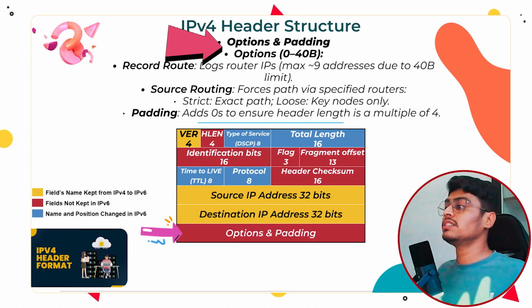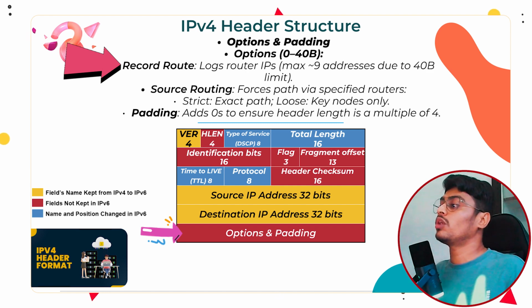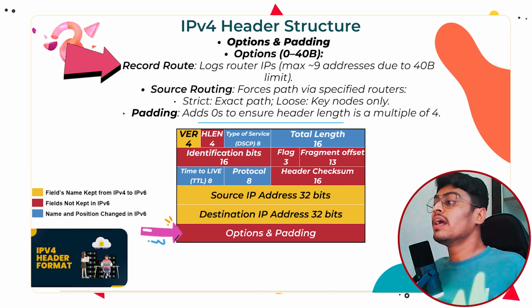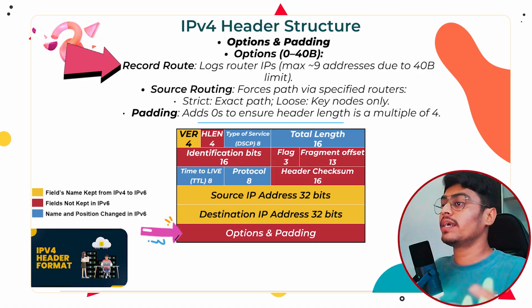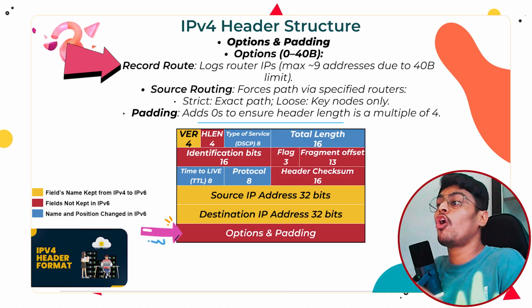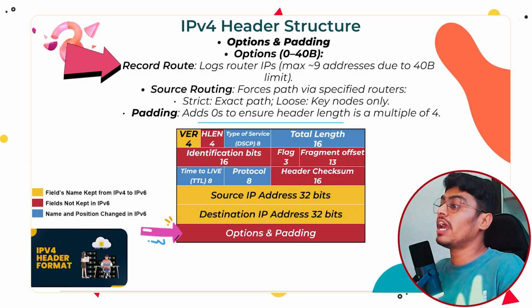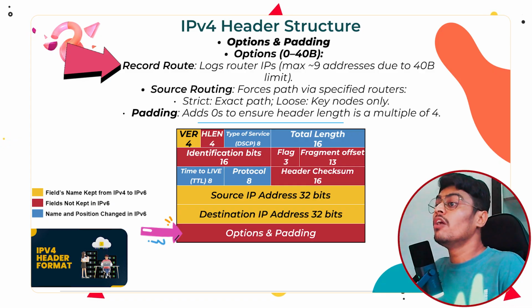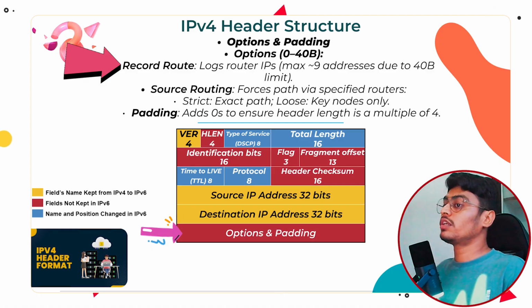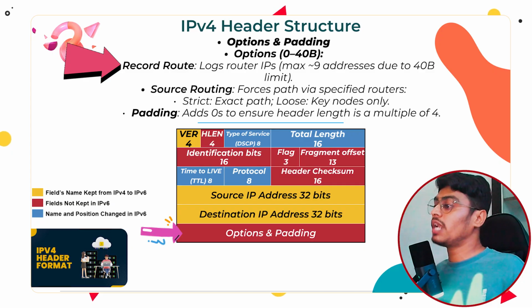Now the first thing is the record route option. Let's say I have a source connected to a destination through routers, okay, R1, R2 and R3. As the packet moves from source to destination, the record route option records the IP addresses of all routers it passes through. Since one IP address is 4 bytes and we have a maximum of 40 bytes for options, we can theoretically store 10 router addresses. But considering we need some bits for activation, we can practically store about 9 router addresses.